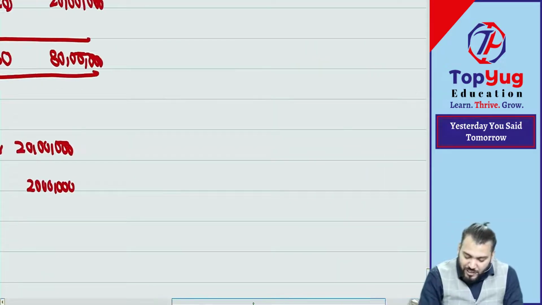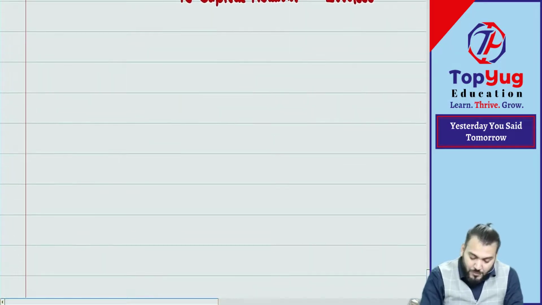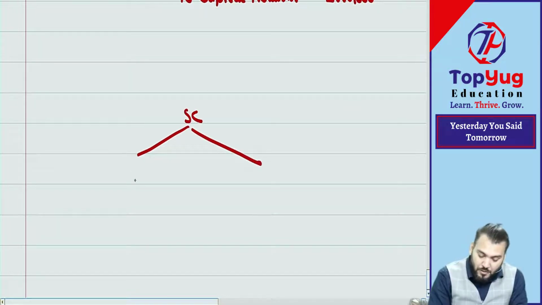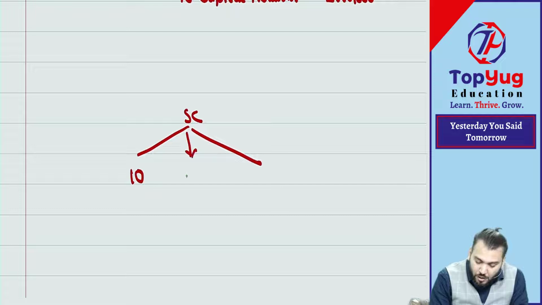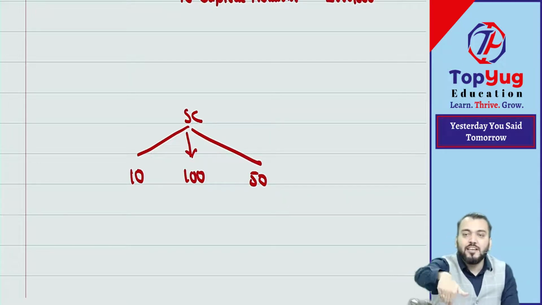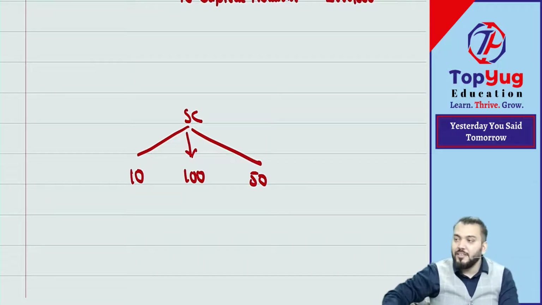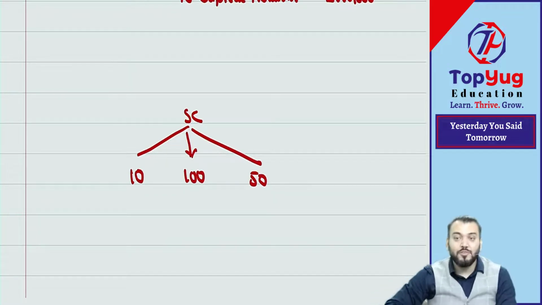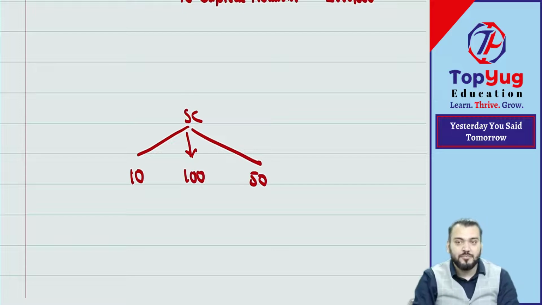Suppose we have a share capital with different face values of rupees 10, rupees 100, and rupees 50. Suppose these are the equity shareholders of rupees 10, these are the equity share capital of rupees 50, and these are the equity shareholders of rupees 100. So we have three different classes of shares.